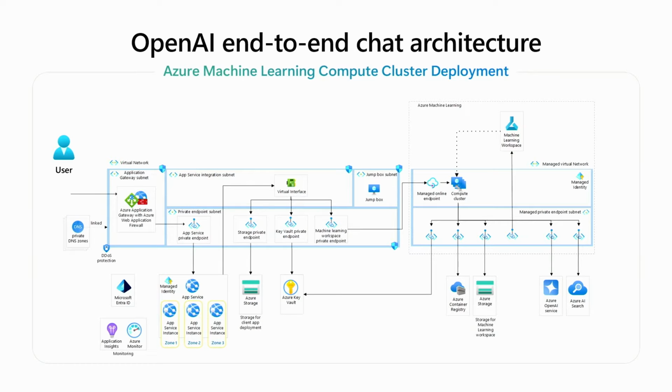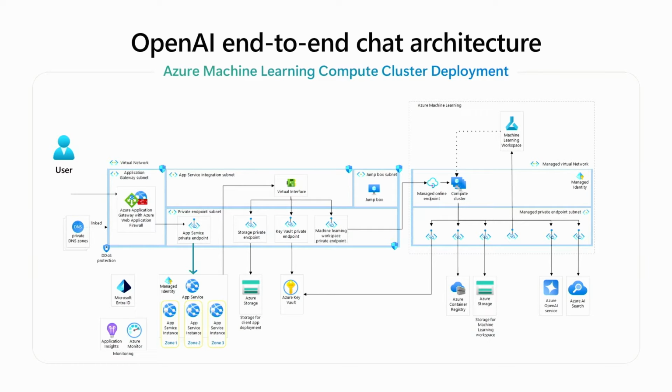this. Once again, the user's going to send a request, but this time the request is going to go to the Azure Application Gateway with Web Application Firewall. The firewall is going to inspect that request to make sure nothing funny is going on. The call is going to go then through a private endpoint in your private network, which is then going to route to Azure App Service. That's where our UI is running, inside of Azure App Service. And it's spread across availability zones, so it has zonal redundancy.